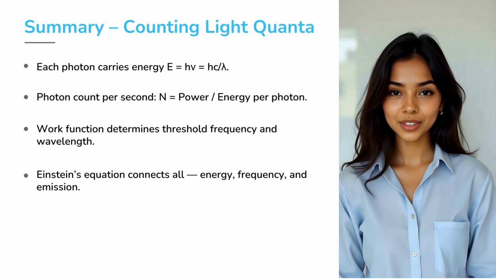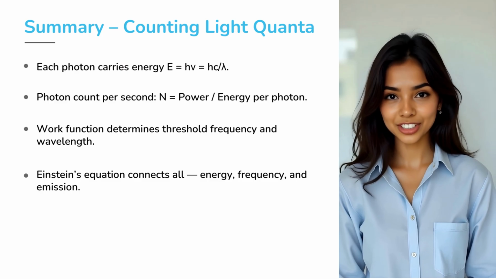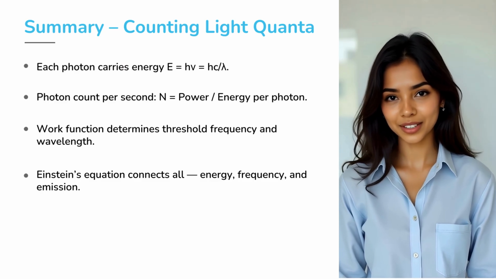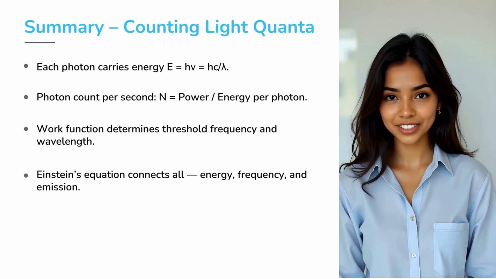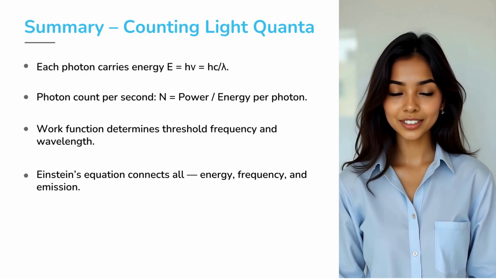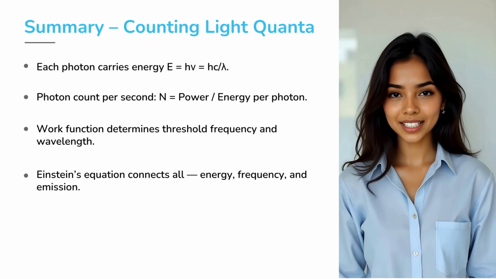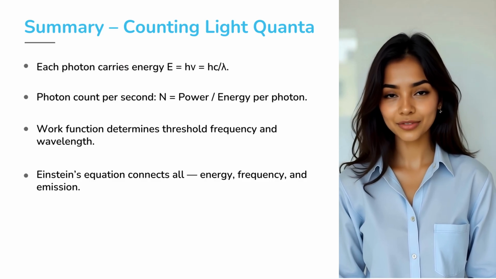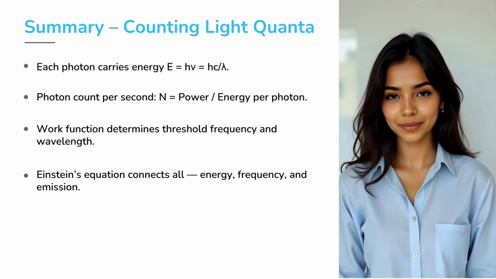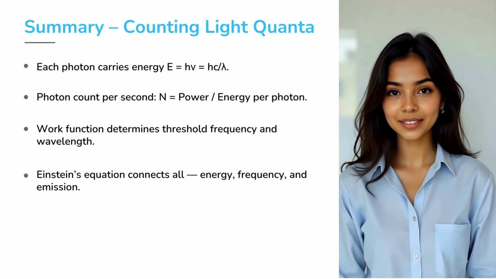Let's end with a quick summary of how we analyze light using photons. First, each photon carries a fixed amount of energy given by E equals h nu, or equivalently, E equals hc divided by lambda. So a photon's energy depends only on its frequency or its wavelength. Second, the number of photons emitted per second is found using N equals power divided by energy per photon. So brighter light simply means more photons are arriving every second.